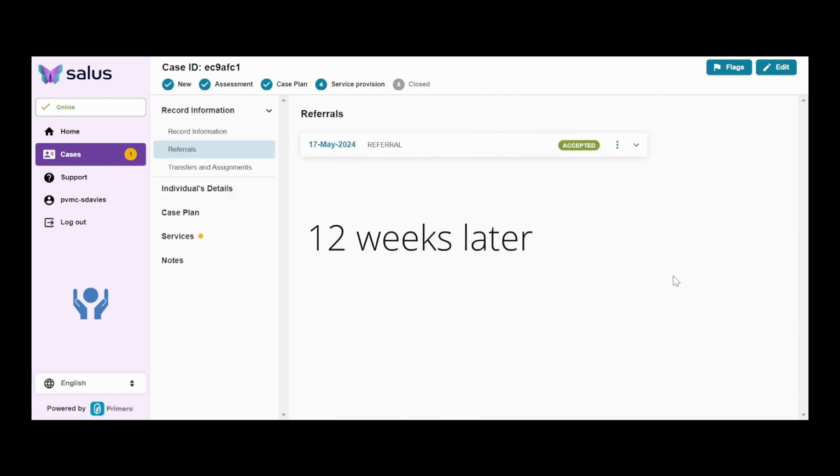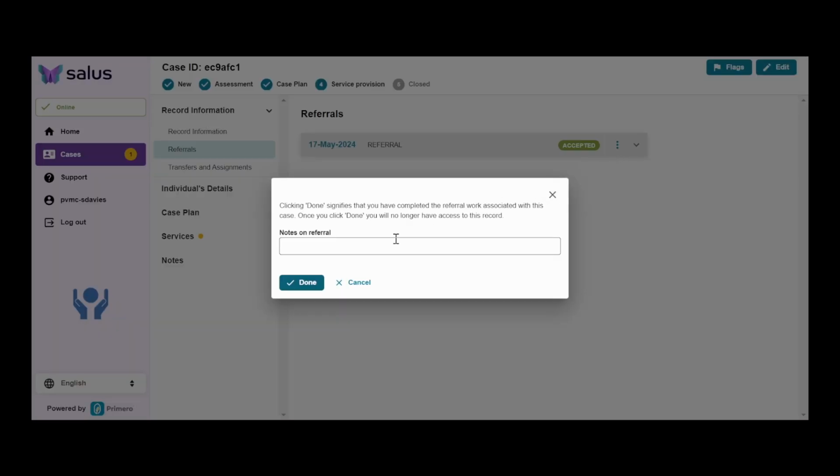Once the services I am providing for this beneficiary are fully implemented, I will mark the referral as done. At this point, I will lose access to the case, and the social worker will see that the service for this referral is complete. I'll also leave a note with some details about the service.